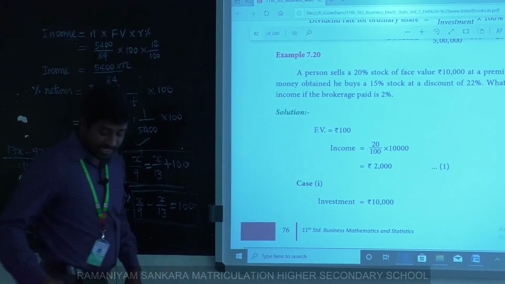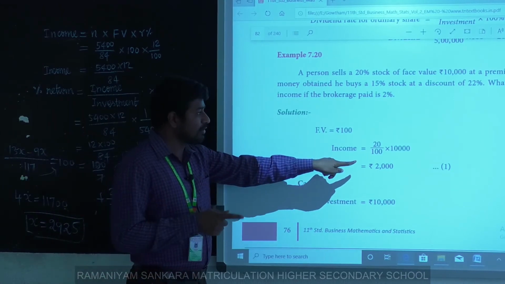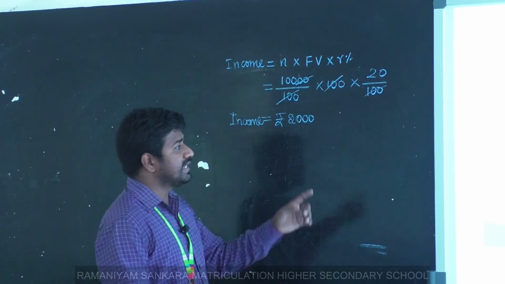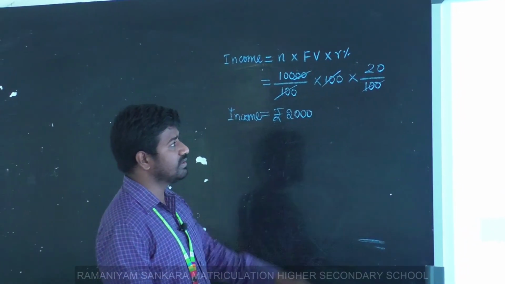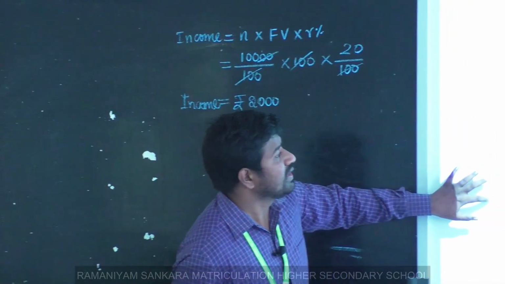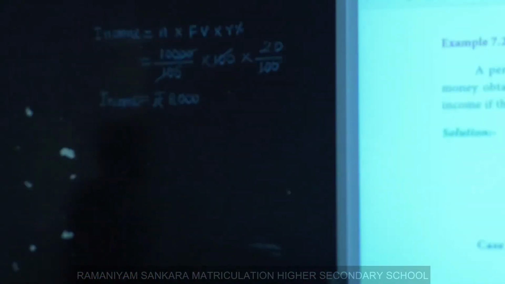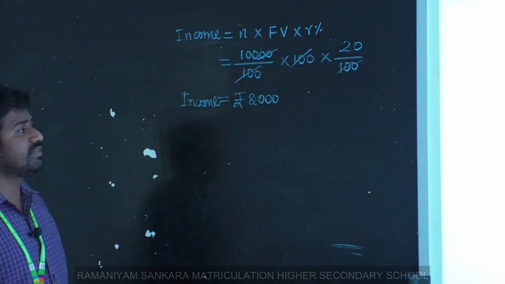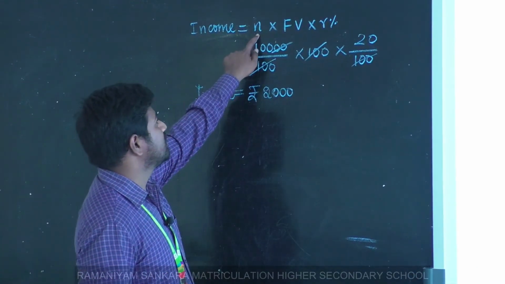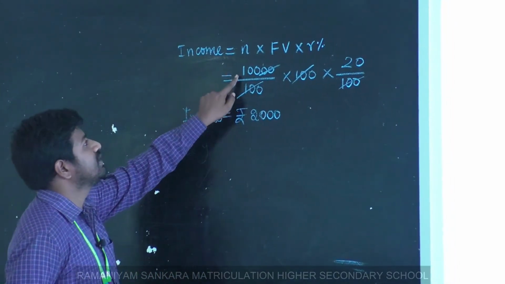We can write this in short in your textbook, but the expanded result is, now I take the first statement in the given sum: 20% stock of face value rupees 10,000 at a premium of 42%. Here we have to calculate income. So income equals number of shares into face value into rate of dividend.